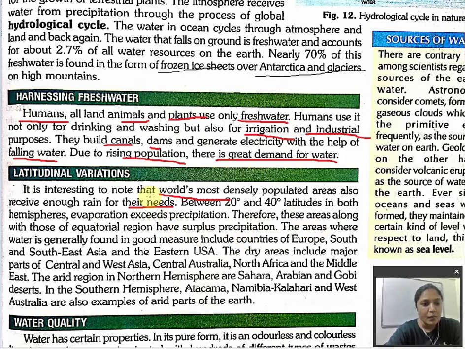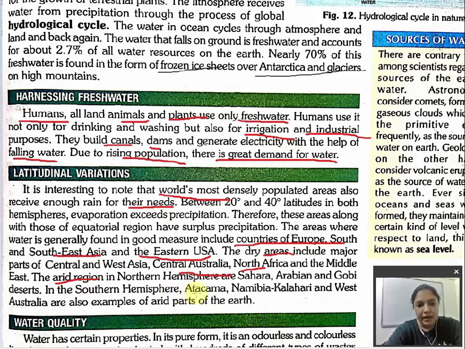The areas where water is generally found in good measures include countries like Europe, South and East Asia, the Eastern USA. Means in these countries there is a good amount of rainfall. The dry areas, means where the rainfall is very less, include major parts of Central and West Asia, Central Australia, North Africa and the Middle East. The arid regions in the northern hemisphere are Sahara, Arabian and Gobi Desert. Arid area means what? Where the rainfall is what? Just for the name's sake, right?